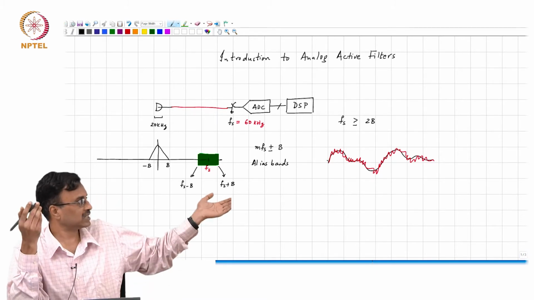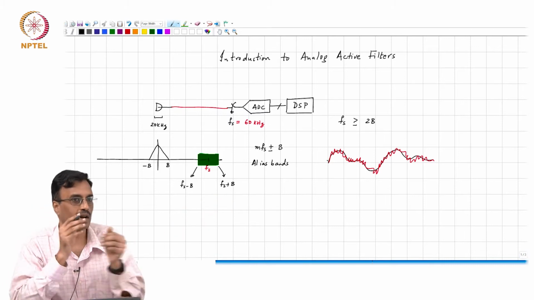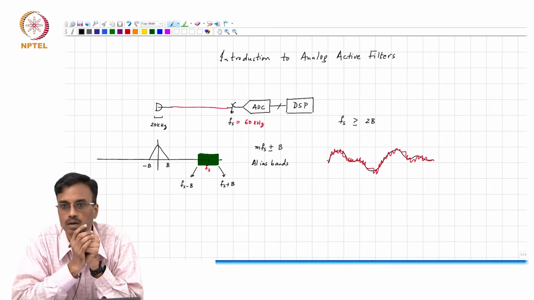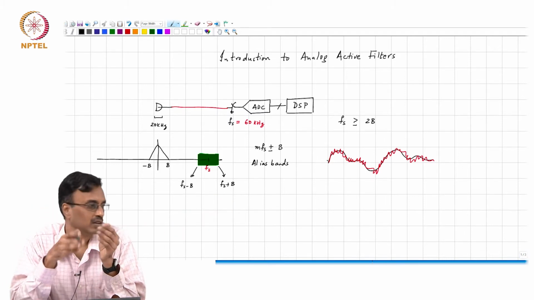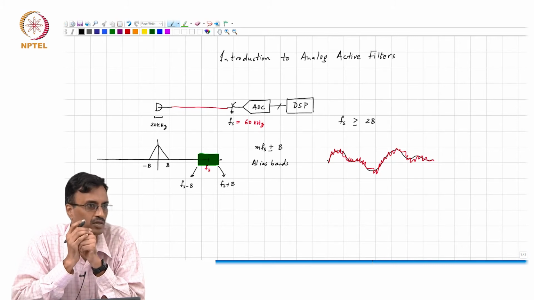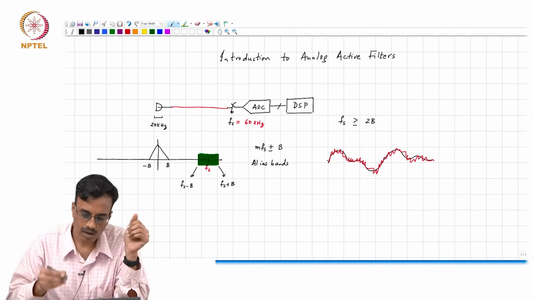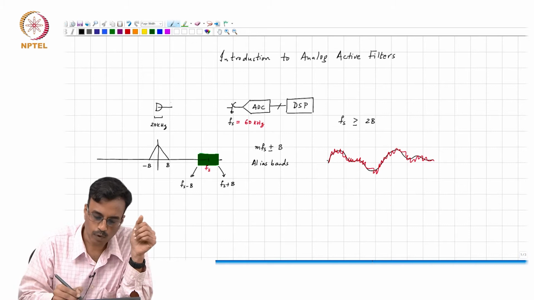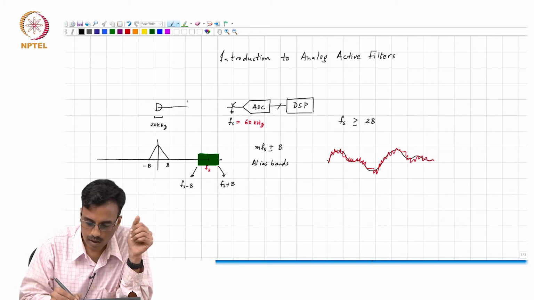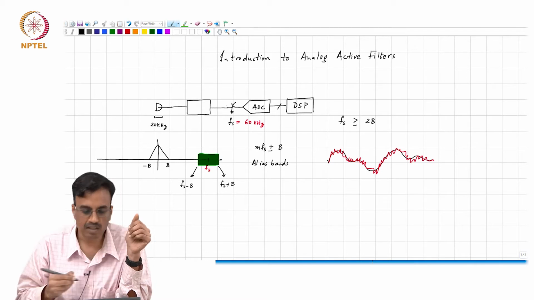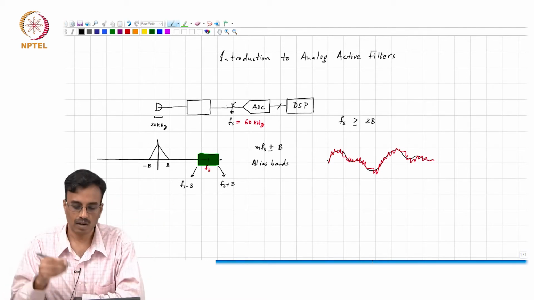What did our common sense tell us with respect to the red waveform that you see here? You have to smooth the waveform. In other words, you need to put a filter between the sensor and before the A to D converter, right?